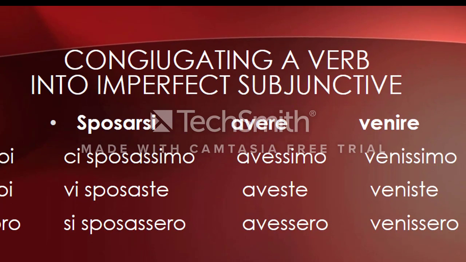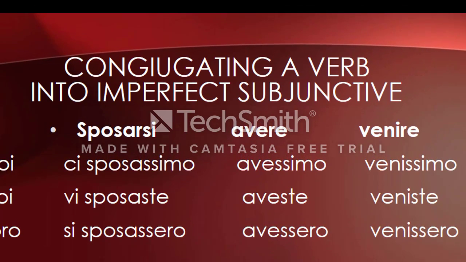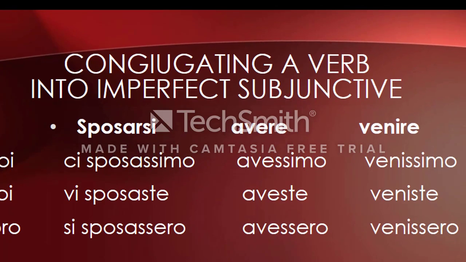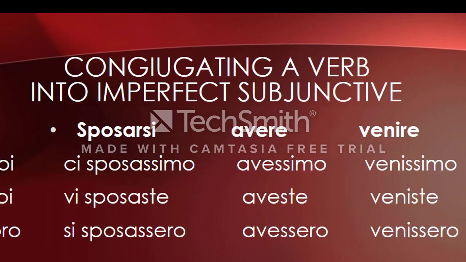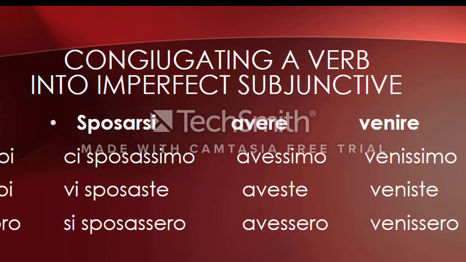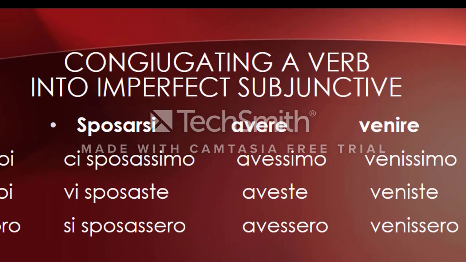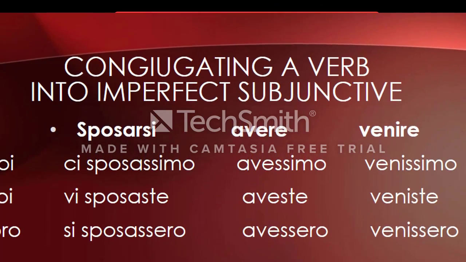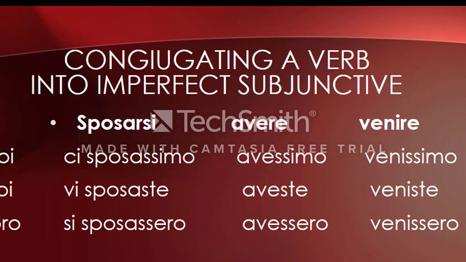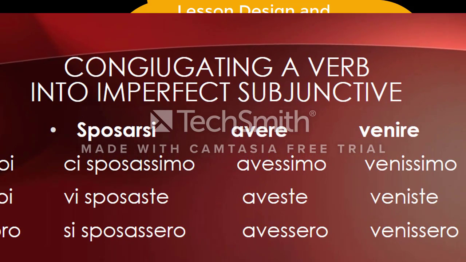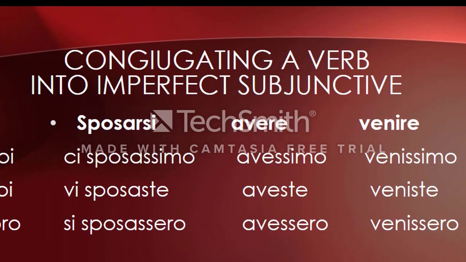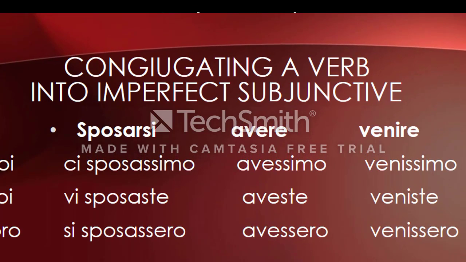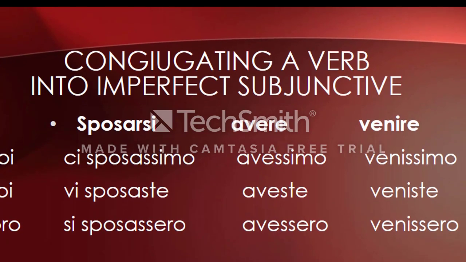Then we have the plurals: we, you plural and they. Che noi ci sposassimo, che voi vi sposaste, che loro si sposassero. And of course, remember that the first verb, sposarsi, has a reflexive attached to it. So that's why you have to use the reflexive in accordance with the subject in front of the conjugated verb.